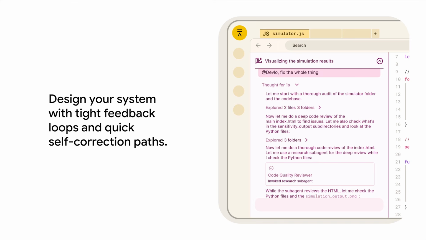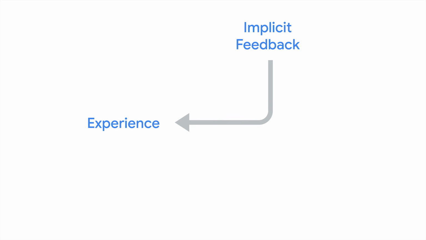More immediately, consider that a single large instruction set can have a finality to it, and that may make workflows less iterative and harder to debug. Instead, design your system with tight feedback loops. Under the hood, break down large instructions into smaller ones, saving progress as it's made. Consider instituting a timeout, at which your system offers users quick, self-correction paths, while allowing the user to make targeted edits to the code. As in the image, the agent's thinking trace and tool use is transparently shown to the user to help debugging. Crucially, the system should capture these targeted user edits as implicit feedback.